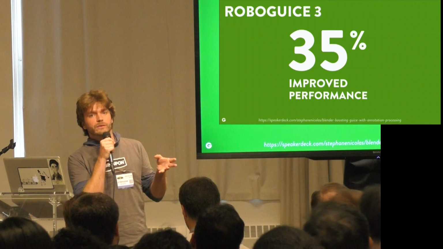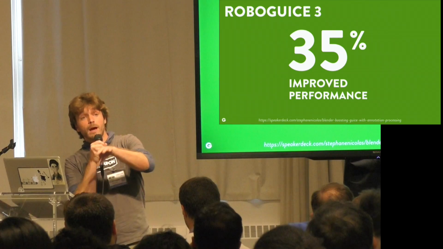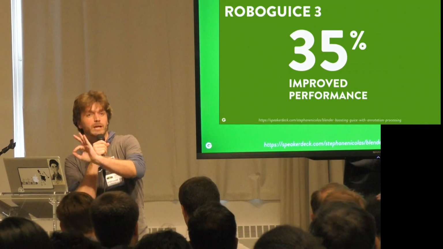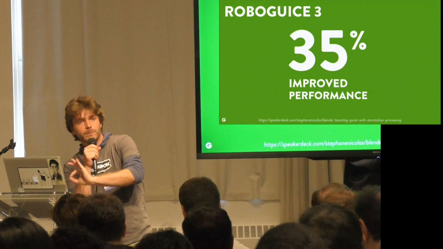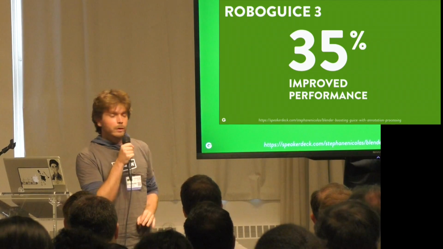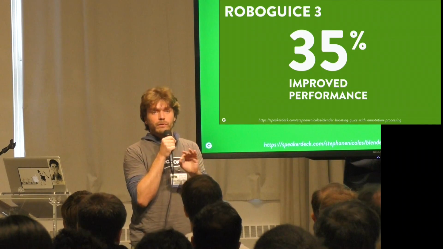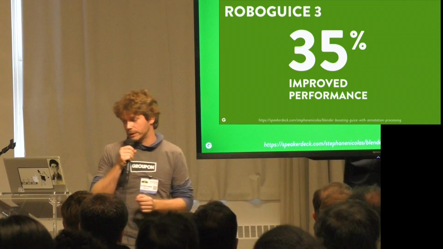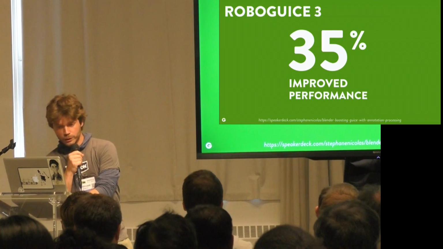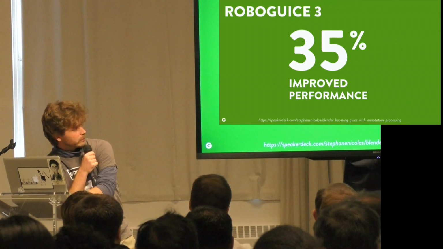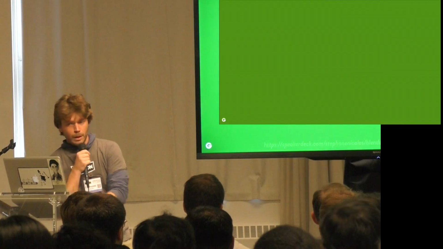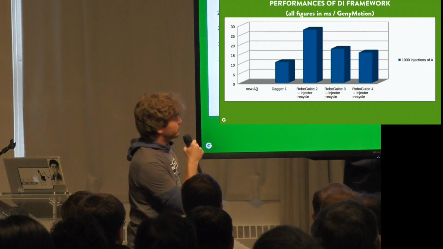And the annotation processor is going to tell Juice, okay, now you will need to use reflection for this field, this method, and this constructor. No more. So we try to target the usage of reflection, not to use it for nothing, basically. So yeah, we could gain like 35% speed improvement, but how does it compare to other dependency frameworks?